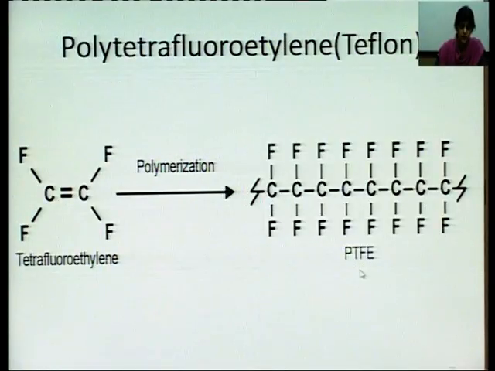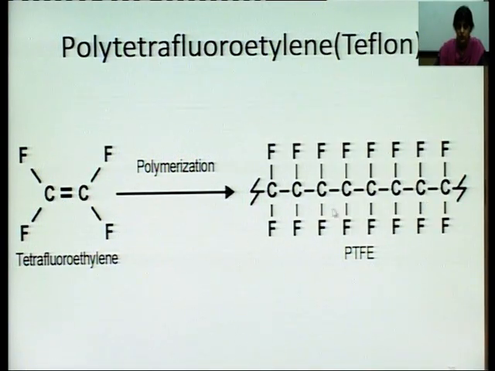Another example is polytetrafluoroethylene, Teflon that we commonly call it. This is tetrafluoroethylene. This is undergoing polymerization and this is forming polytetrafluoroethylene. This is the molecule that is being formed.